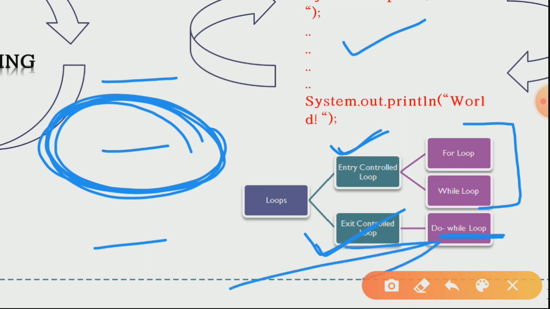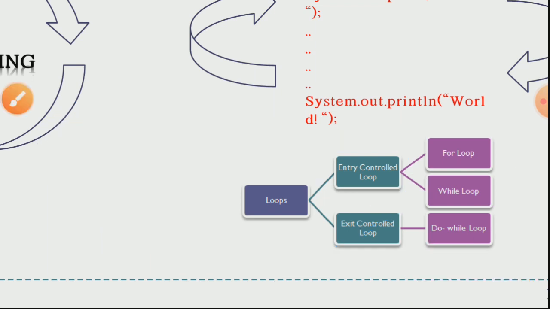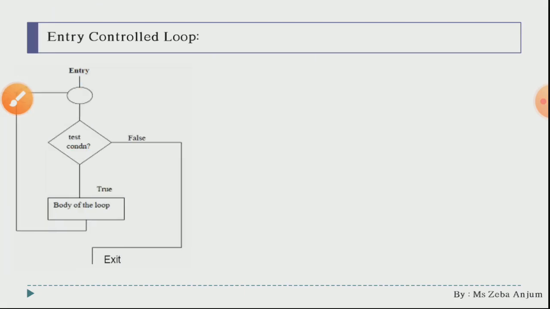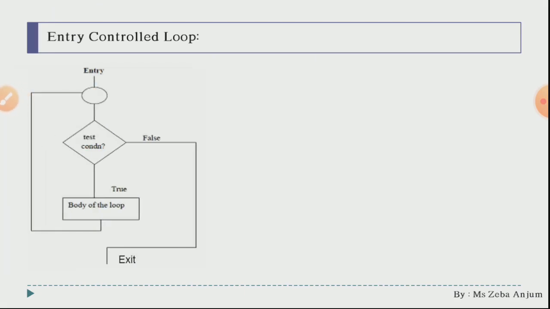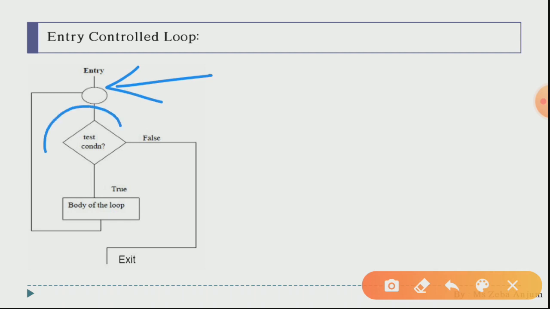Okay, so now let us continue our lecture with this entry control loop. Over here, see students, we have a flow chart. Again I'm telling you, if you need to write down this chart in your copy, you can note it down, no problem, but that chart is not exactly a mandatory thing. I don't think that it will come in your exam. It is not important for exam purposes, but if you want, you can note it down in your copy.